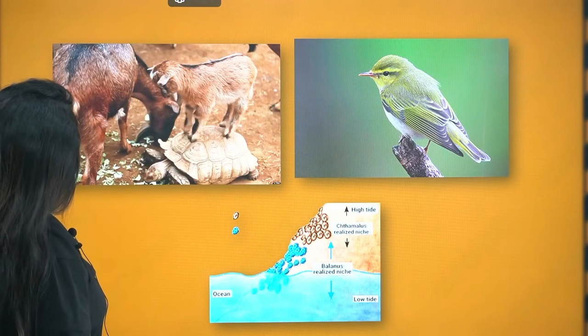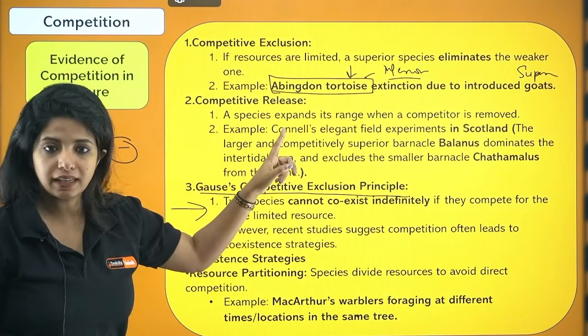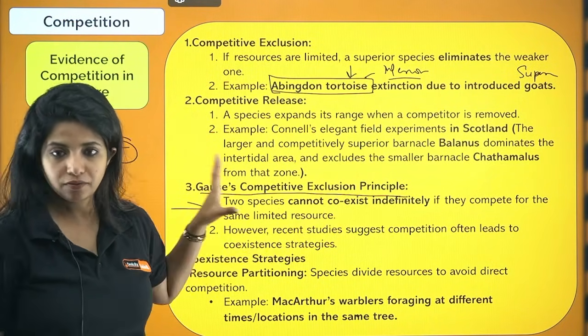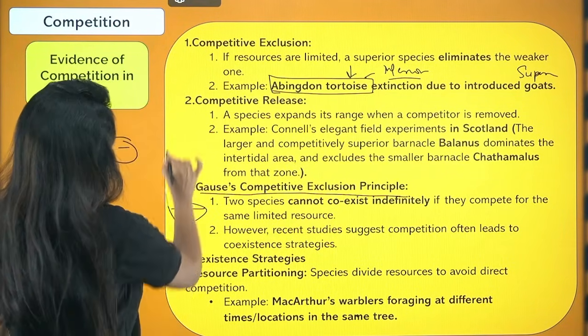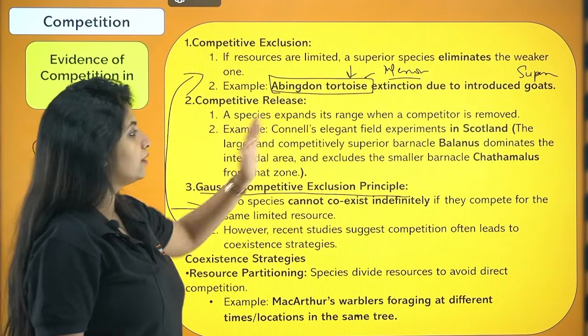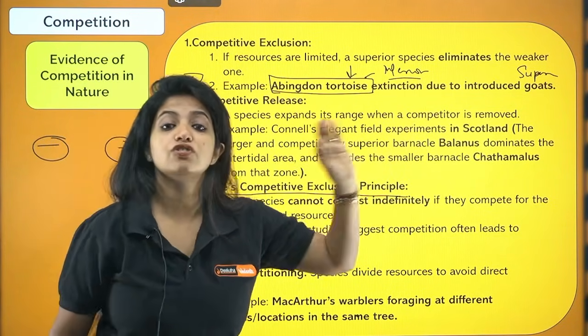Just for an understanding it is given, okay? Now, listen to me. Competitive release is the next thing. So competitive exclusion, I hope it's clear. We saw Gause's competitive exclusion principle. We saw an example for this. So this and this is related. Now we come to competitive release. What do you mean by that? A species expands its range when a competitor is removed.